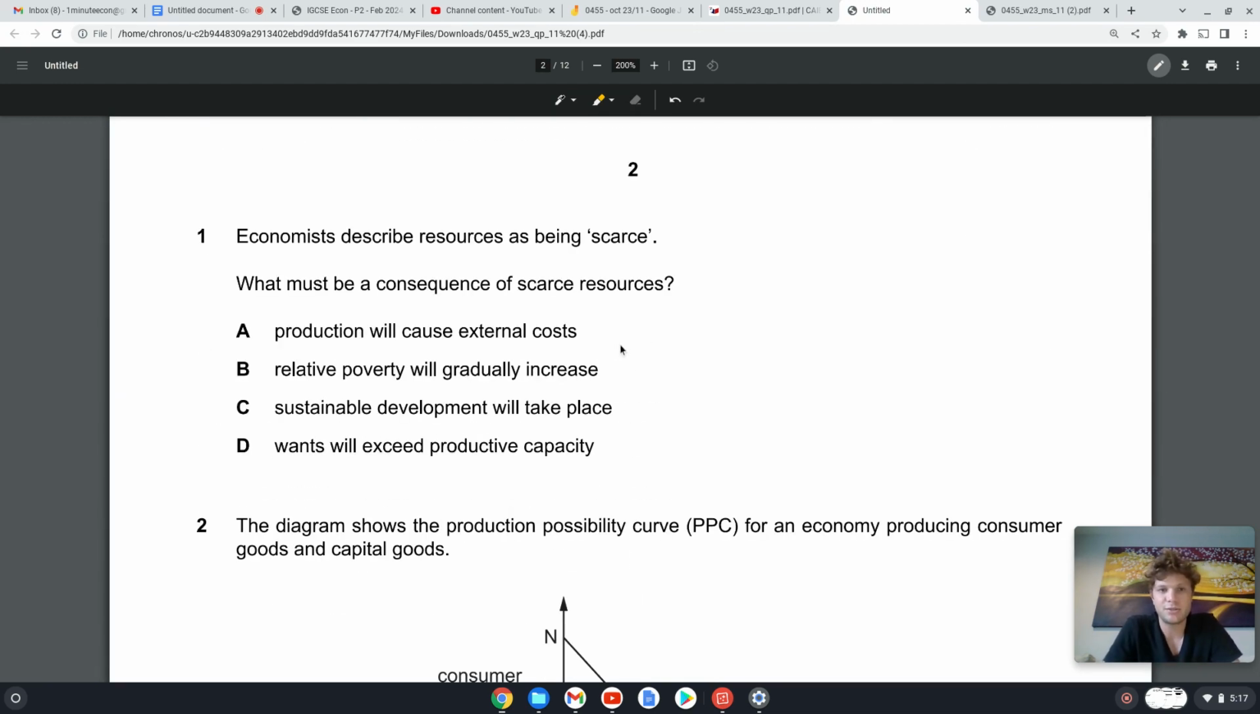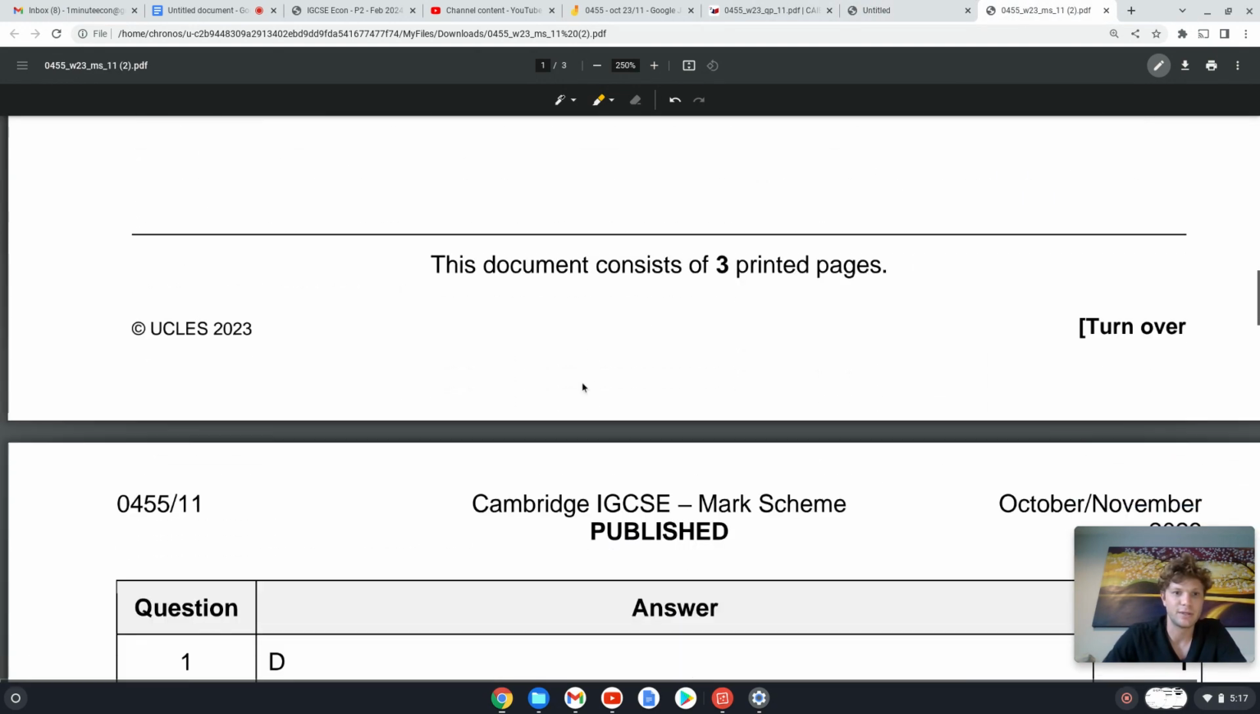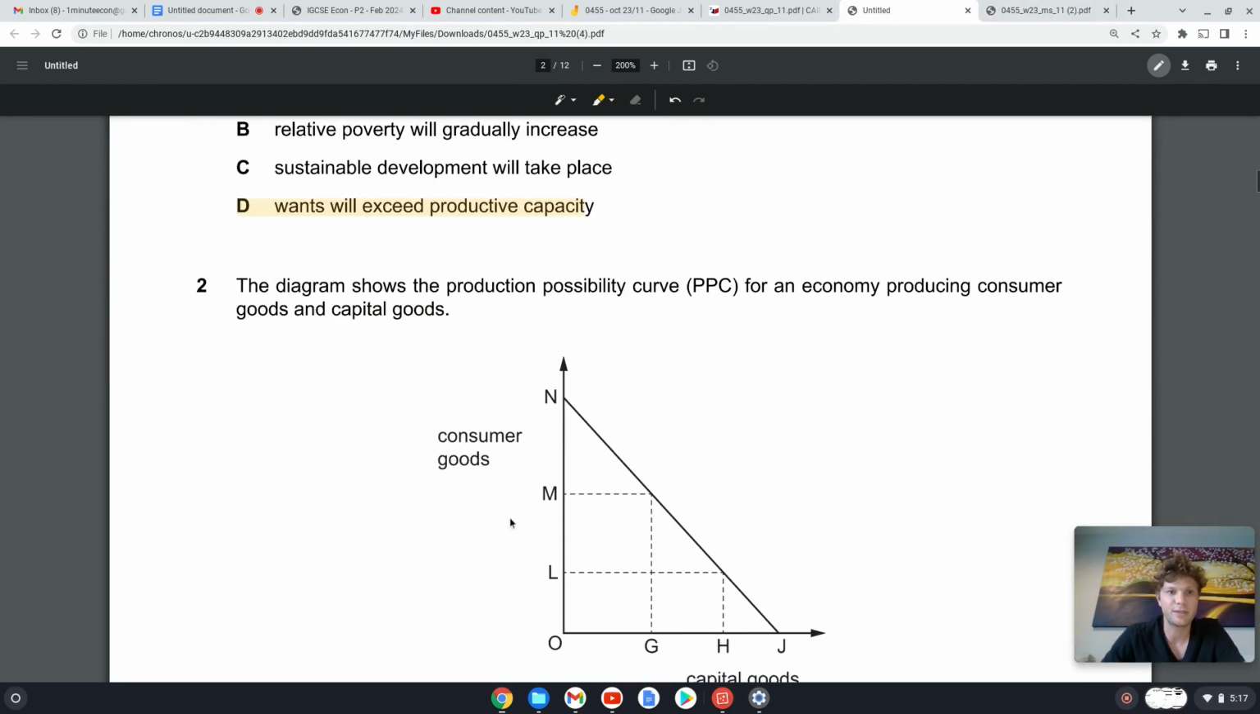Question 1. Economists describe resources as being scarce. What must be a consequence of scarce resources? Production will cause external costs, not always, sometimes benefits. Relative poverty will gradually increase, not always, sometimes it can decrease. Sustainable development will take place, not always, might not be sustainable, might be pollution. Wants will exceed productive capacity. Yep, that means our needs and wants are unlimited and our resources are limited. So D, let's double check, and the answer is D. We're good to go.